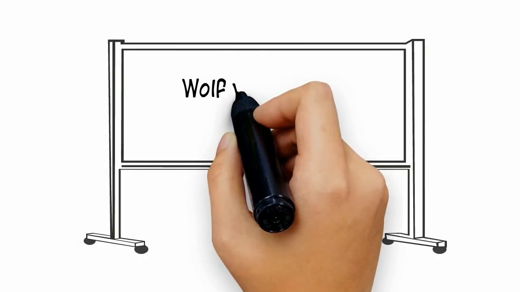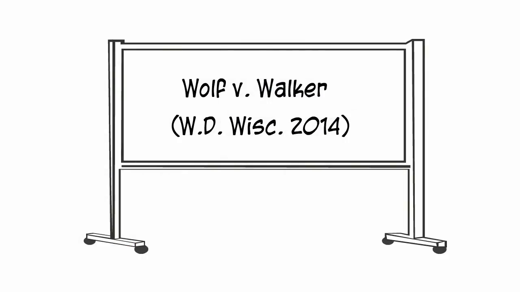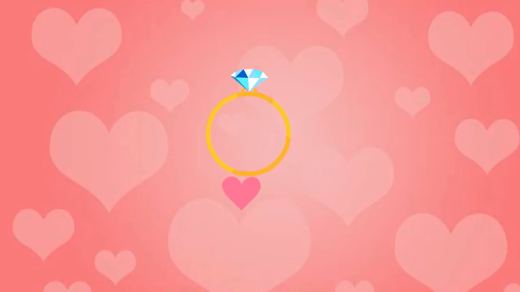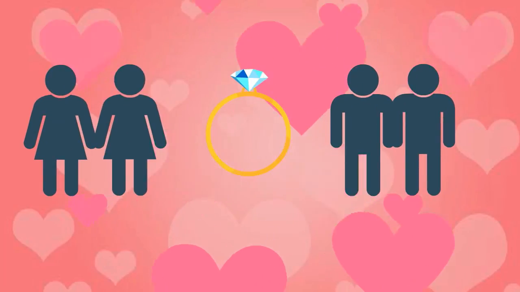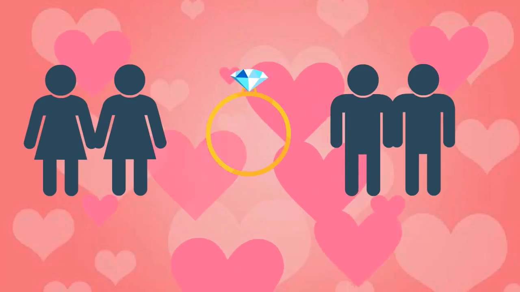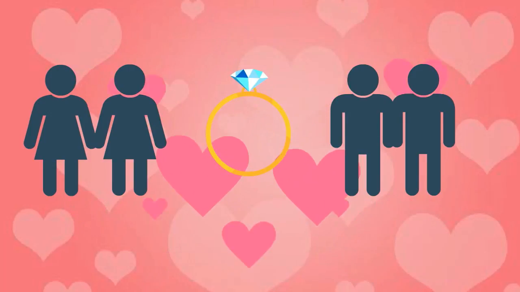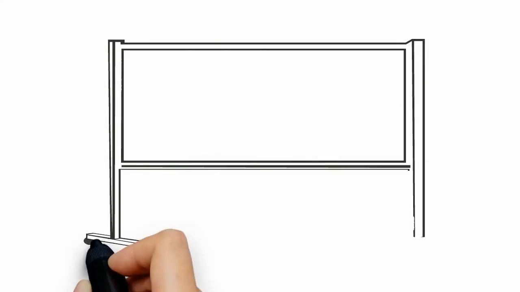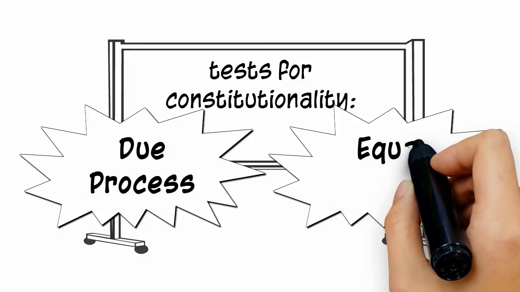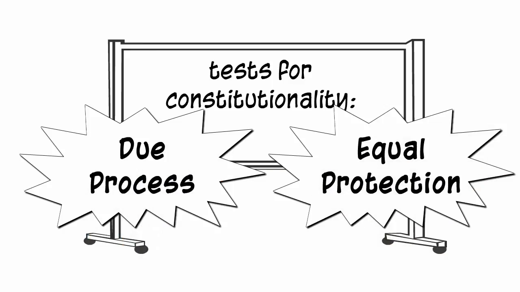In this video, we will discuss a recent Wisconsin federal court case, Wolf v. Walker. In this case, a federal court held that Wisconsin's ban on same-sex marriage was unconstitutional. If you're studying United States law, you might find this case interesting because of its tests for constitutionality under the equal protection and due process clauses of the United States Constitution.